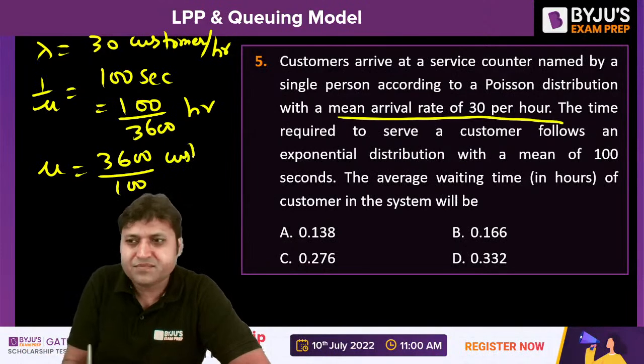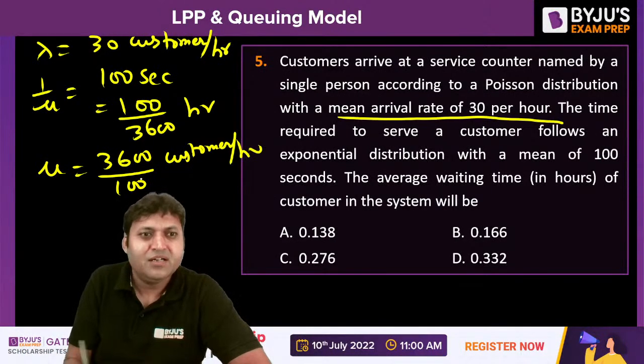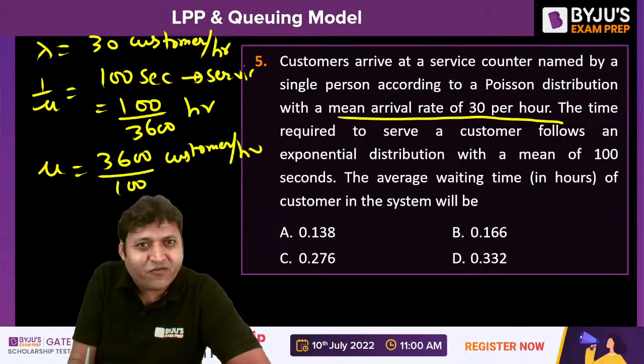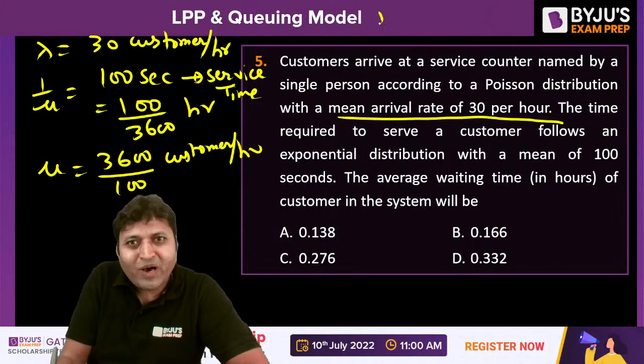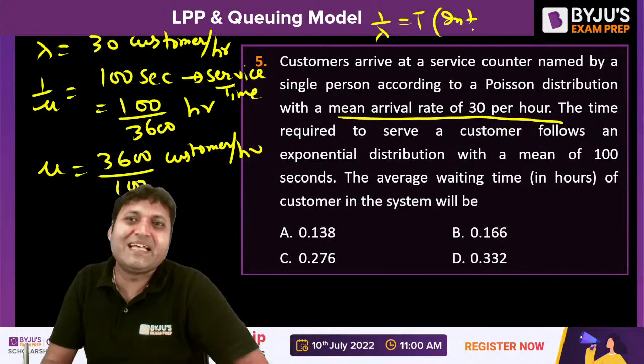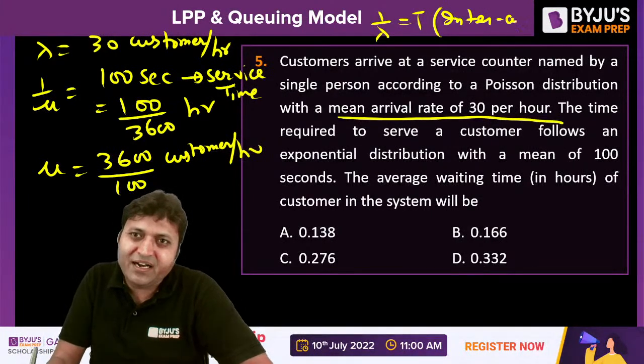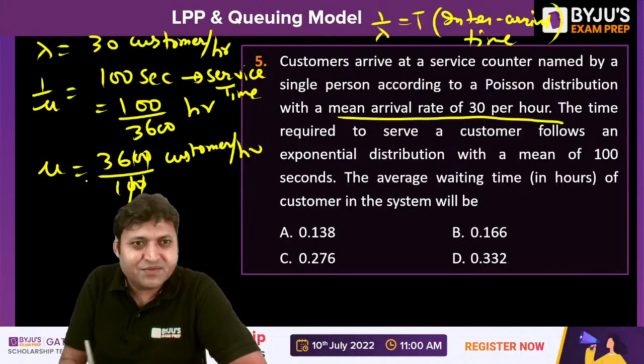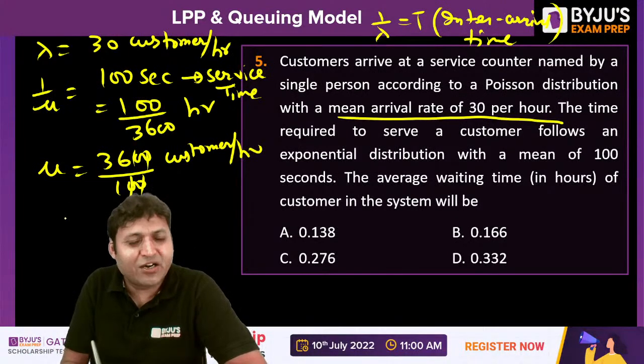Customers. That is mu. 1 by mu is service time. That is given as service time. And 1 by lambda is inter-arrival time, the time between the successive arrivals. Sometimes time may be given, sometimes rate may be given. That is 36. So mu is equal to 36, lambda is 30.